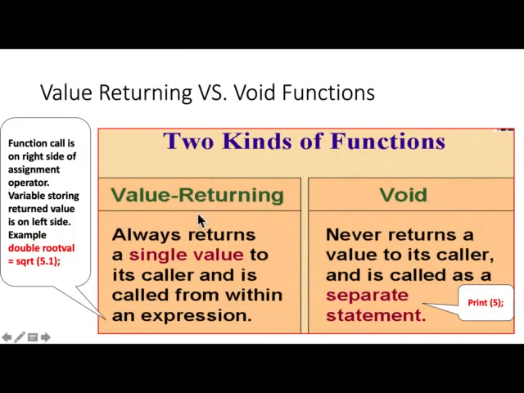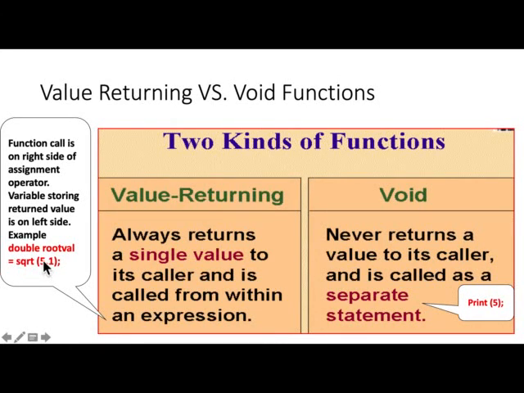A value returning function always returns a single value to its caller and is called from within an expression. So the function call is on the right side of the assignment operator, with the variable storing the return value on the left side. Example: double rootVal = sqrt(5.1). During this function call, control is transferred to the code in sqrt.